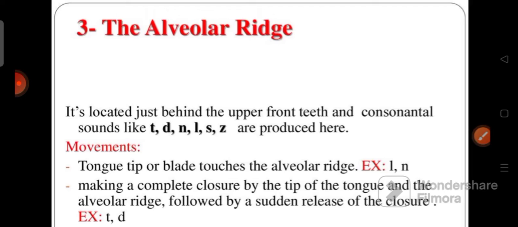So where do we keep our tongue? Between the front teeth. The other one is pressing the lower lip against the upper front teeth, which produces labiodental fricatives, for example fa, van.